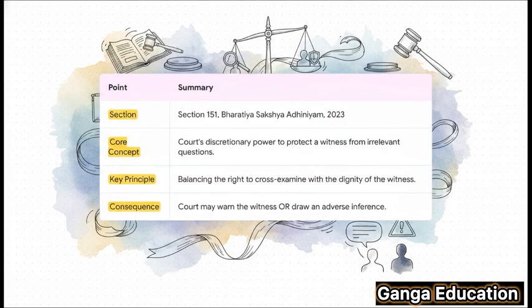All right, let's wrap this up with a super quick revision. If you remember nothing else, remember these points. 1. The section is 151 of the BSA. 2. Its core concept is the court's discretionary power to protect witnesses. 3. The key principle is all about balancing the right to cross-examine with the witness's dignity. And 4. The consequence can either be a warning to the witness or drawing an adverse inference.